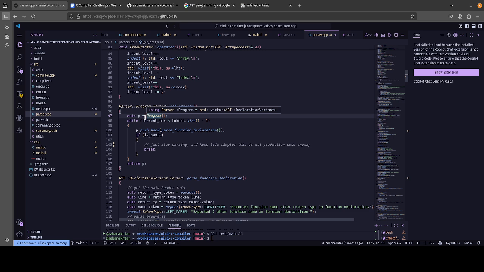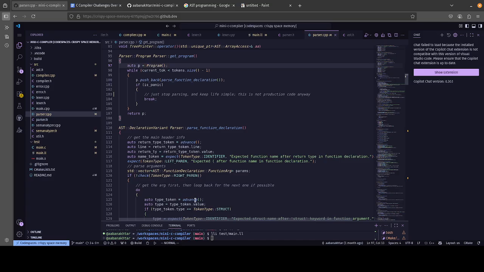It goes through every single possible token in the file, and for the program, we just push back a function declaration. Because at the end of the day, all we're trying to get are a bunch of function declarations, right? That is the definition of a translation unit in the context of this project. And so we just keep parsing function declarations until we can't. And if something goes wrong, then we just stop parsing. Now, this is not the best way of doing things, but it is what I did because I just want to focus on the actual LLVM side, which is coming up later in the video.